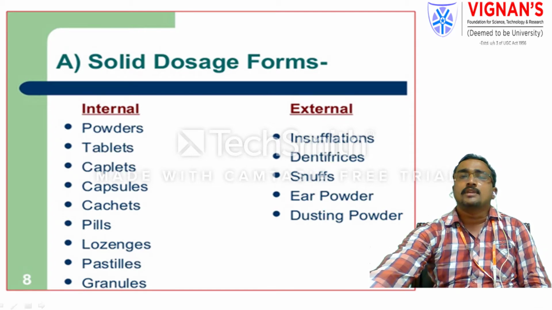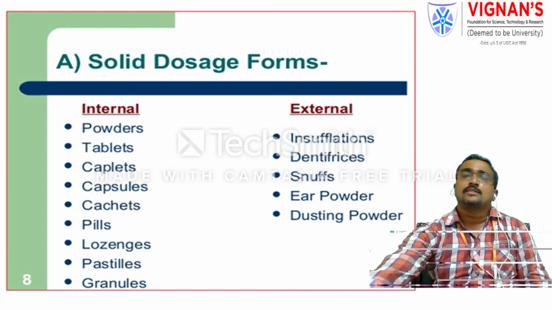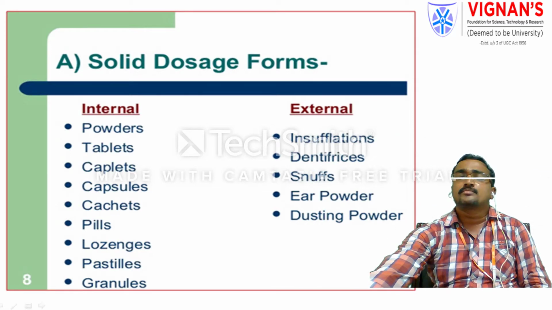External means we are not taking them by the oral route; we are using them topically, or by the ophthalmic or nasal route. Those are external products. The internal products include powders, tablets, capsules, cachets, pills, lozenges, pastilles and granules. The external products include insufflations, dentifrices, snuffs, ear powders and dusting powders.